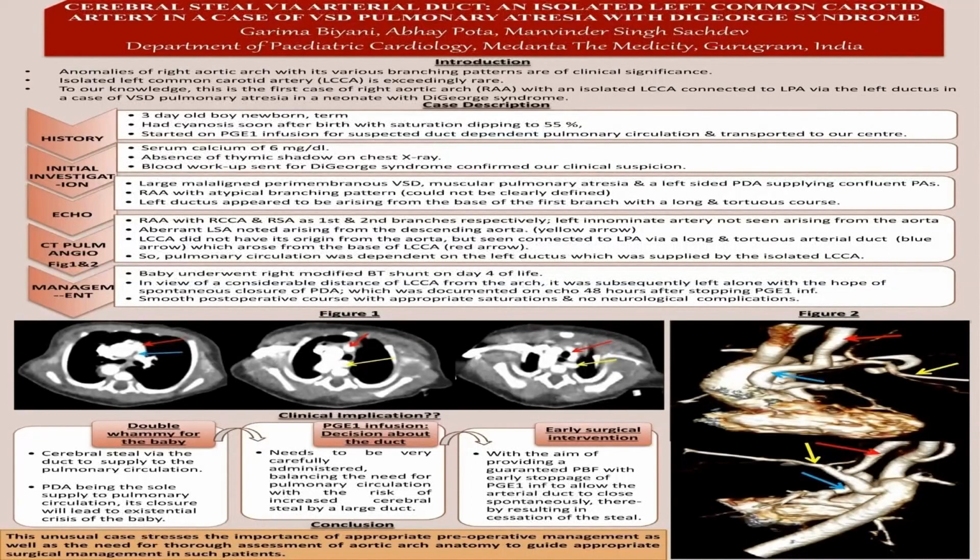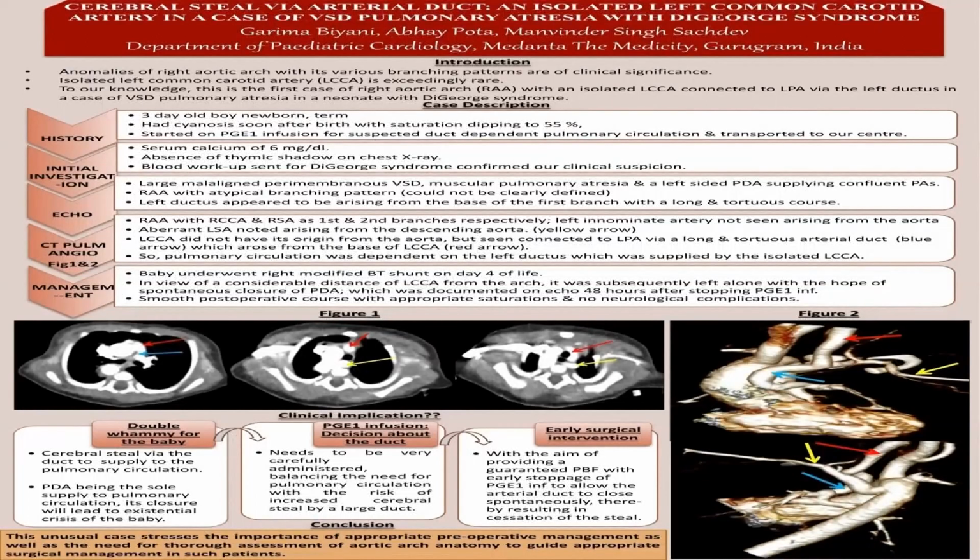Here we can see this is the right aortic arch and the left subclavian artery is arising aberrantly from the arch, marked by yellow arrow. And the red arrow is indicating the left common carotid artery connected to LPA via a long and tortuous arterial duct. So coming to clinical implication of this case, there was a double whammy for the baby.